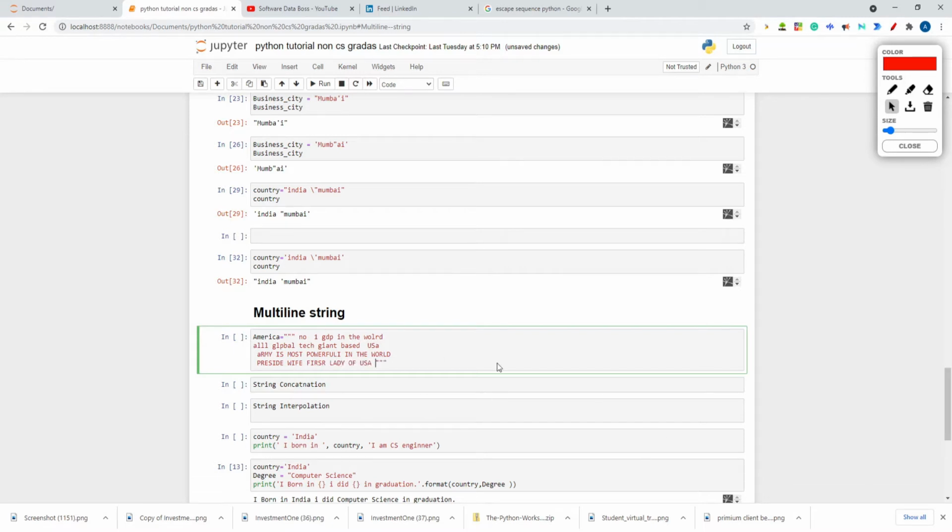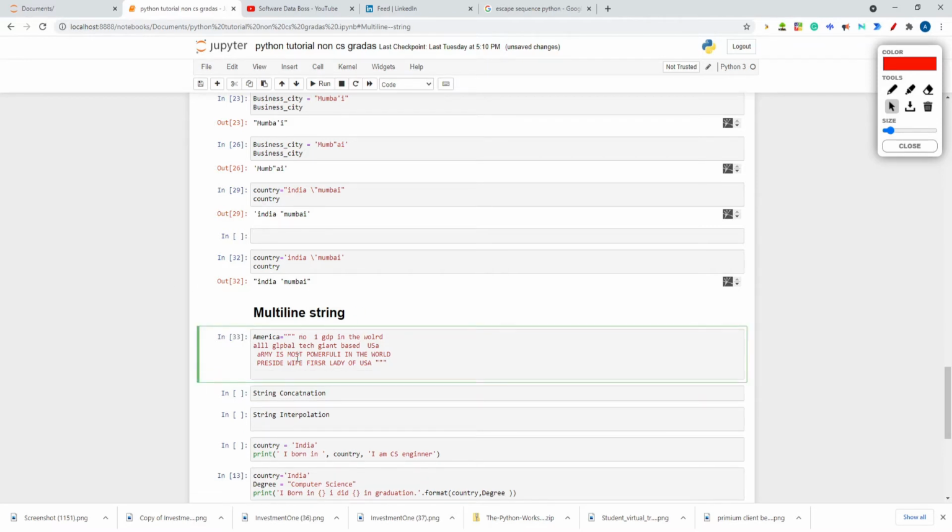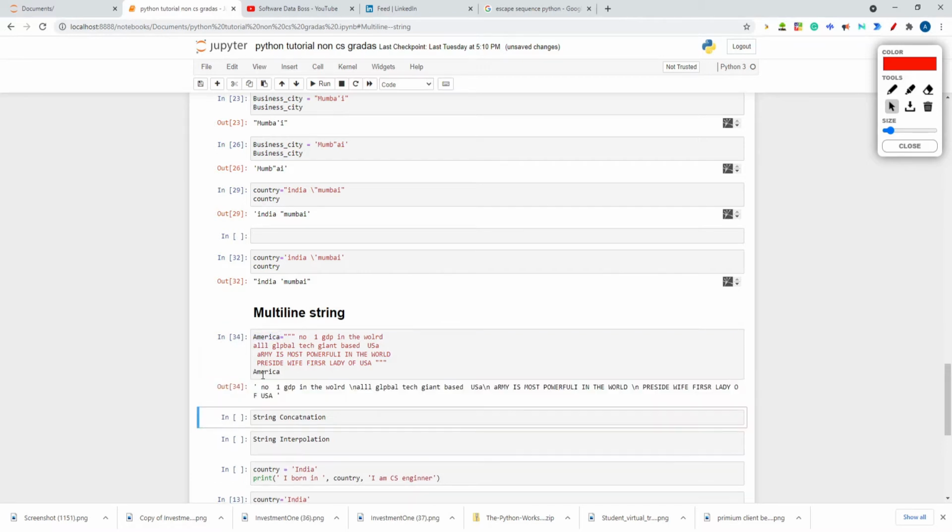So see, this is the multi-line string I have created here. Okay, not single line. If I hit shift enter, now I want to print this America. So it is getting printed. Let me check. Okay, yeah.